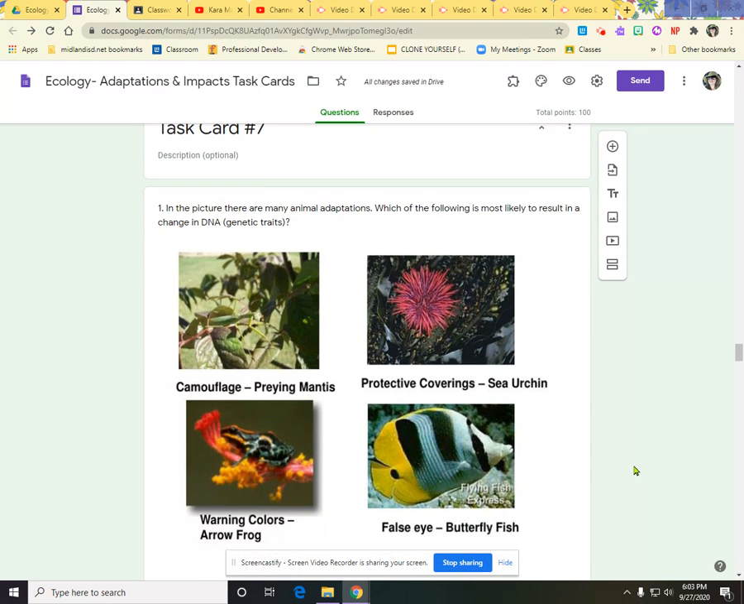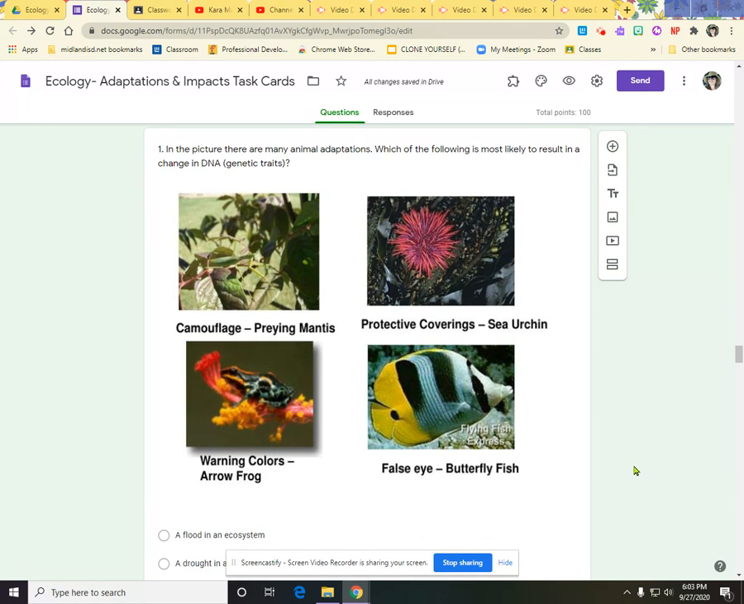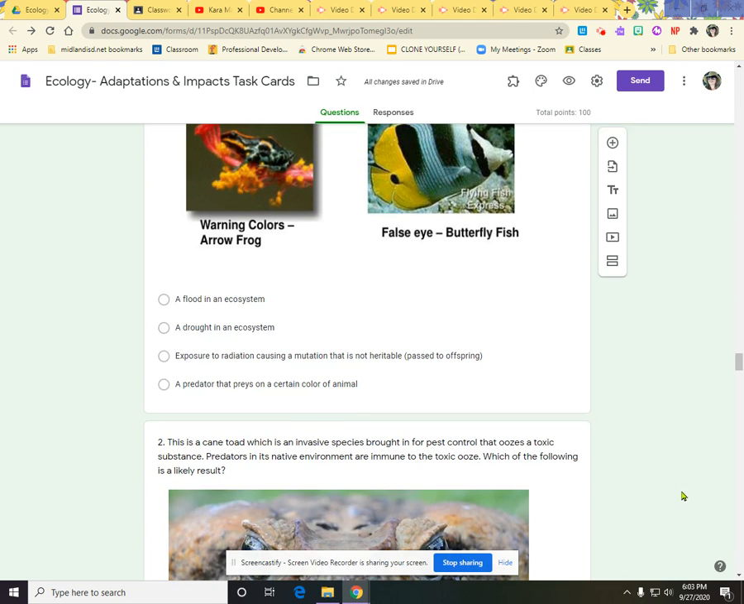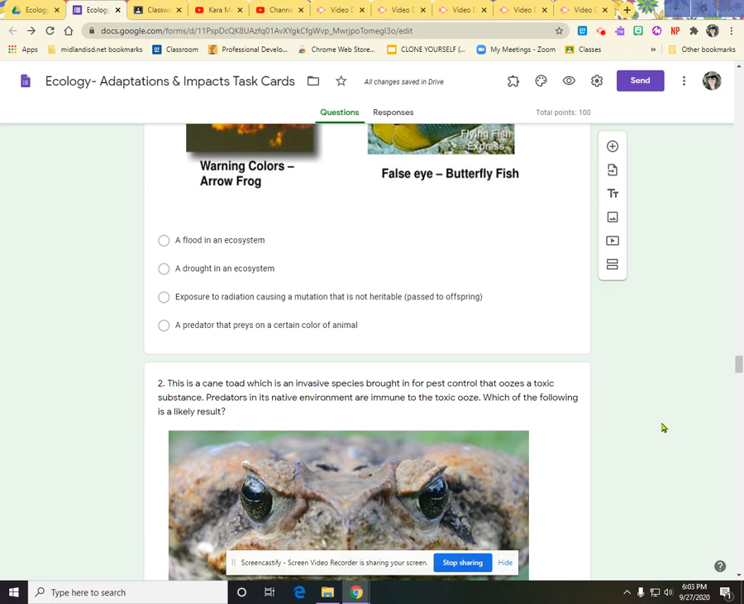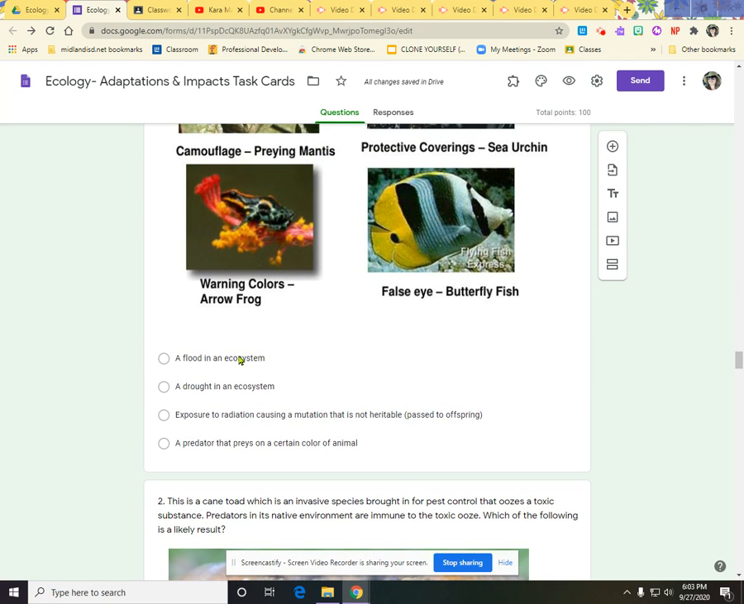And we are on task card 7. In the picture, there are many animal adaptations. Which of the following is most likely to result in a change in DNA? So these are just some different adaptations, and then it gives you examples of different things that might cause a change in DNA. Remember, if something is short term, it cannot cause a change in DNA.